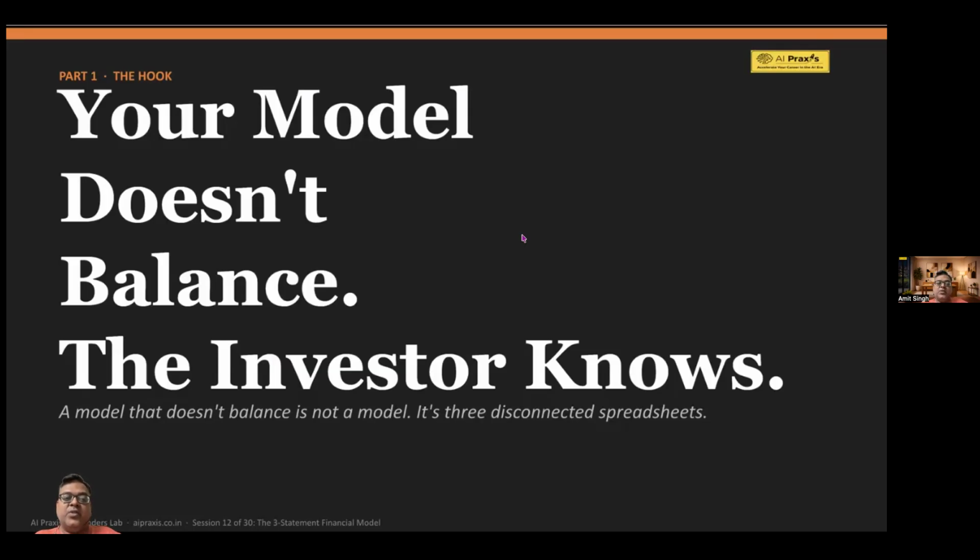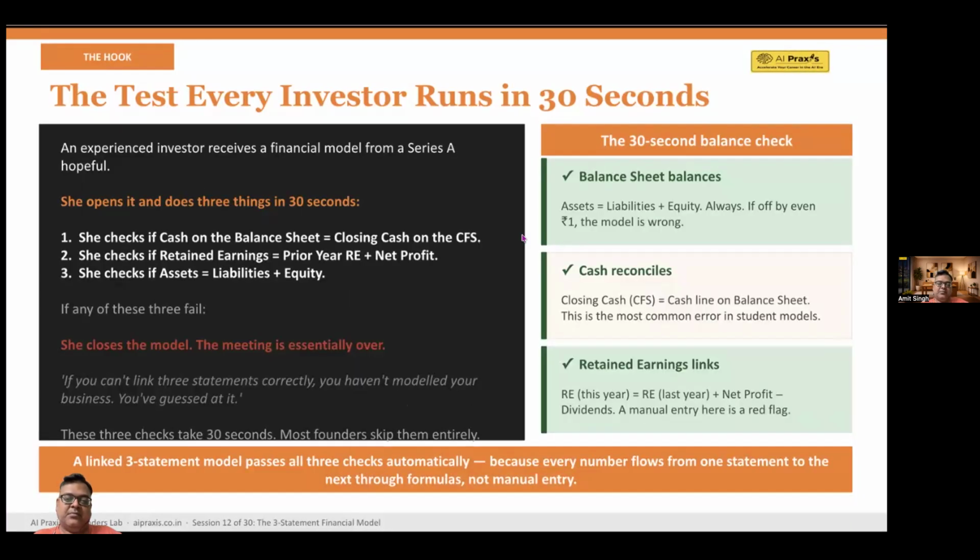Okay, so your model doesn't balance, and the investor knows about it. A model that doesn't balance is actually not a model, it's just 3 disconnected spreadsheets. Look at this. An experienced investor receives a financial model from a Series A founder, which means the founder has raised Series A funding. Now she opens the file, and in 30 seconds she runs 3 checks.